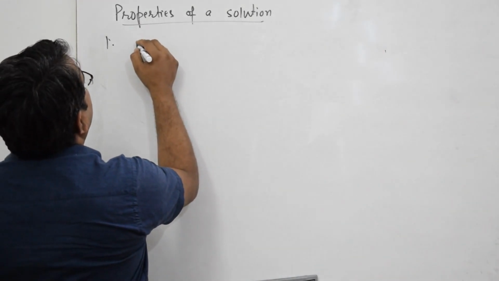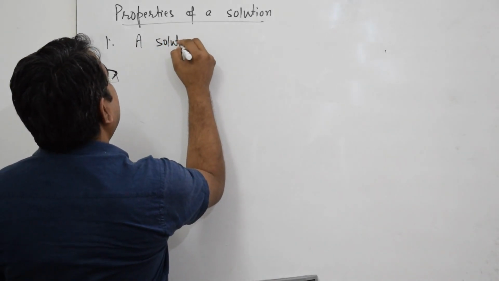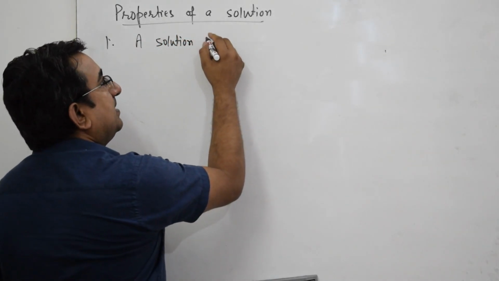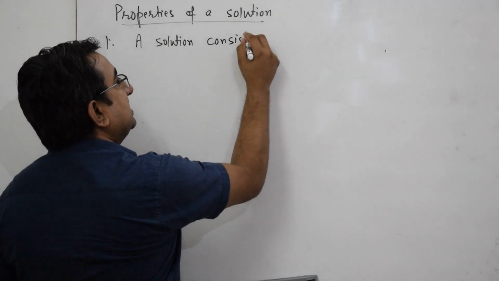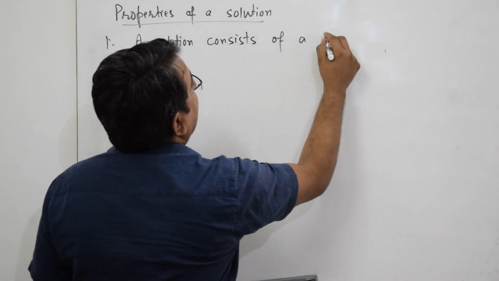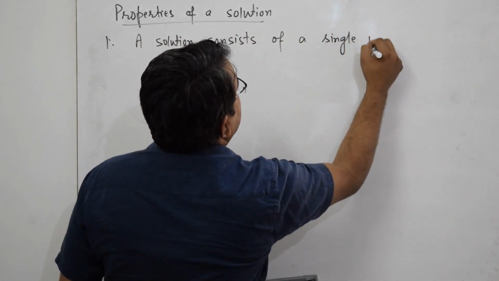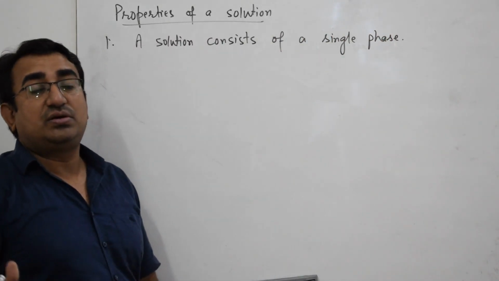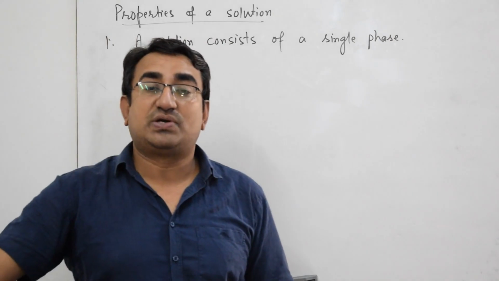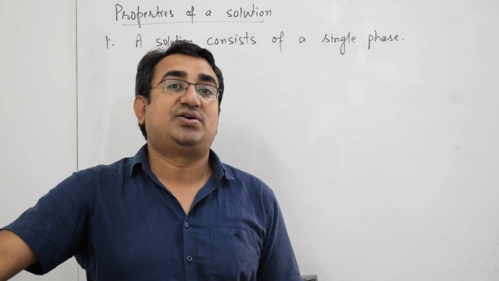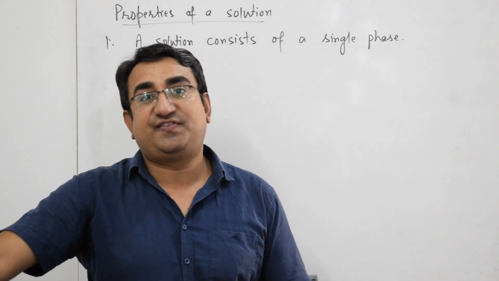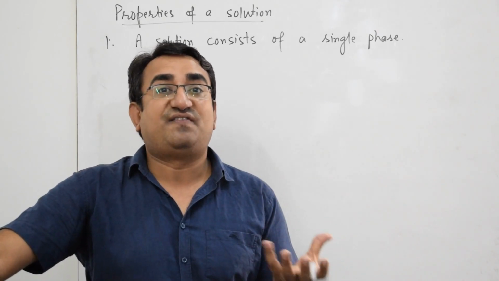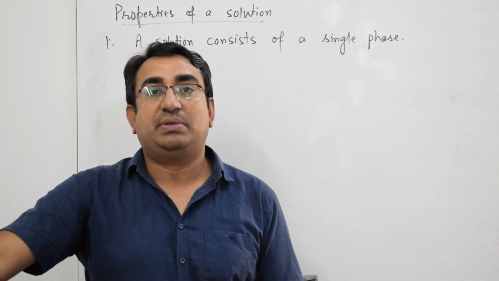So, a solution consists of a single phase. Before mixing the components of solution, the phases of the various components may be different, but the final phase of the solution must be single.